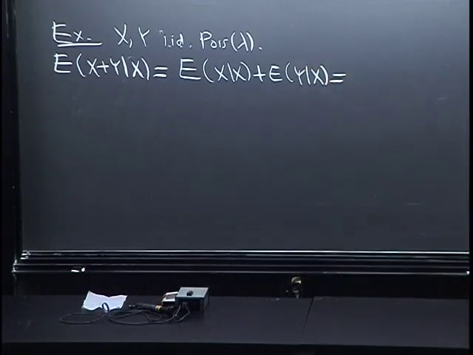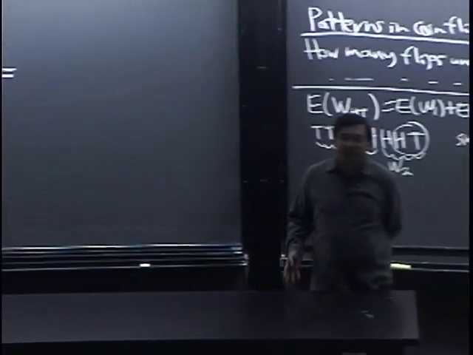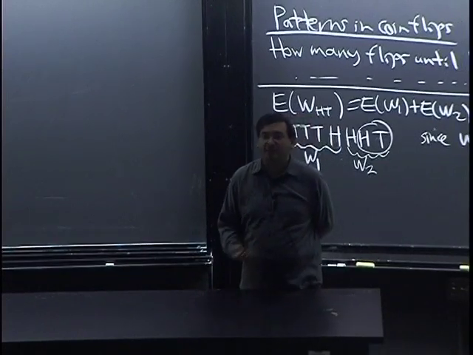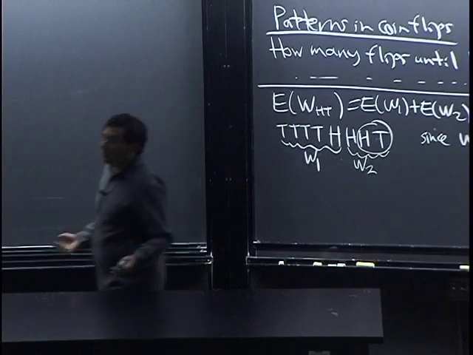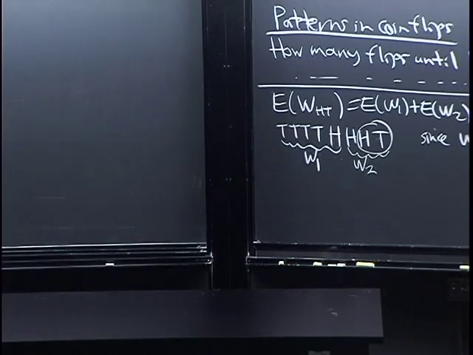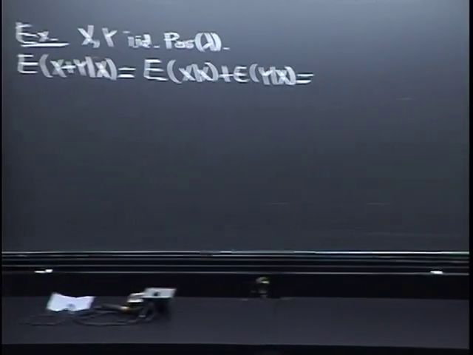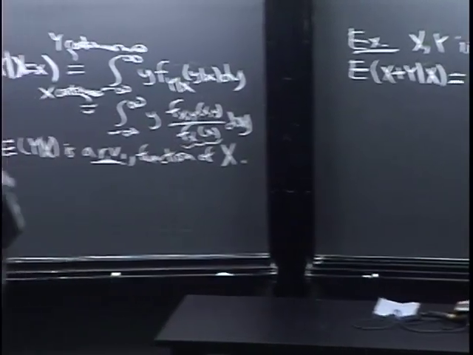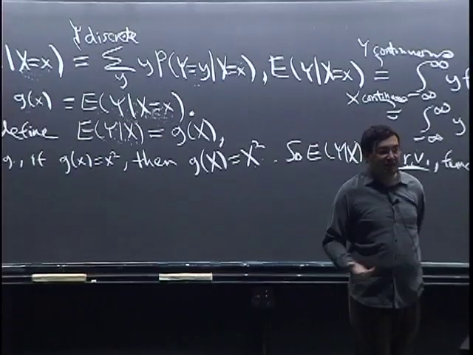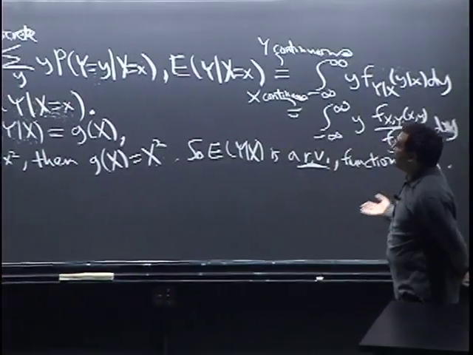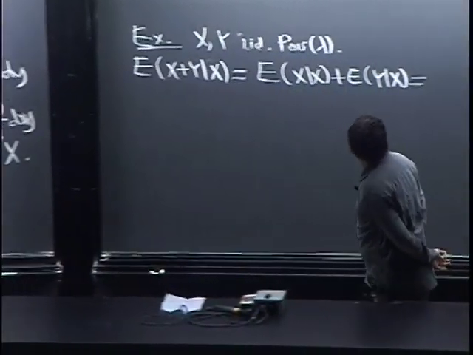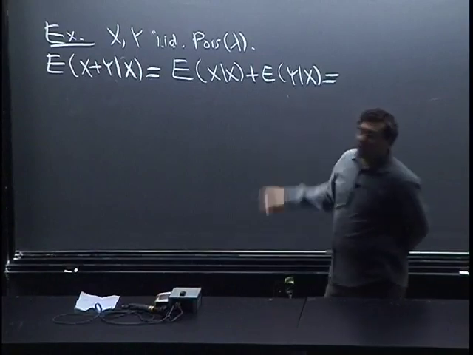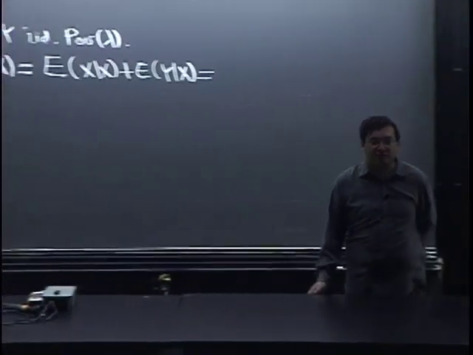We can still use linearity. The reason is that conditional probabilities are probabilities, right? So conditional probabilities satisfy all the same rules and properties as probability. Therefore, since conditional expectation is defined in terms of conditional probability, conditional expectations are expectations. They satisfy the same properties such as linearity. So linearity is still true. Now let's think about what this actually means.